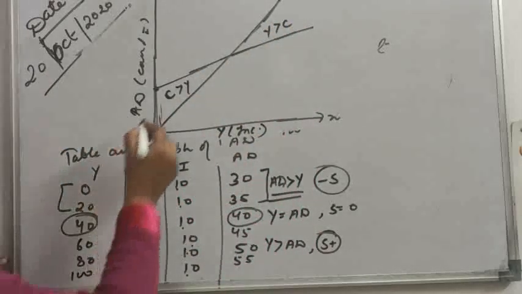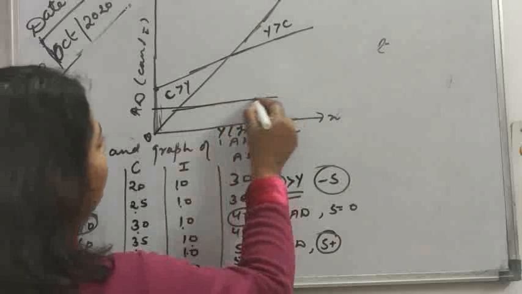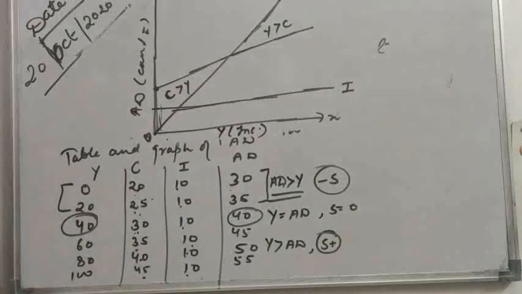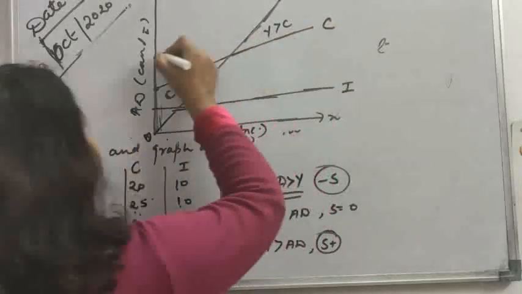Investment is constant, so it is parallel to the OX axis. The difference between AD and C is constant: 20, 30; 25, 35; 30, 40; 35, 45; 40, 50; 45, 55. The difference between AD and C is 10. So both the lines are parallel to each other. So C, AD.